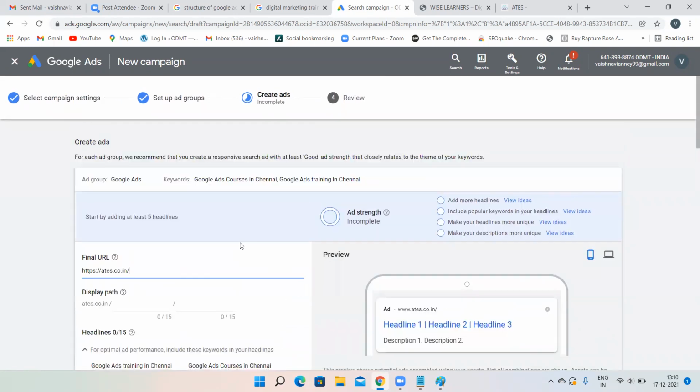The main benefit in Google Ads is that without paying money, you can create your advertisements. See, I have not paid any money, but still I'm able to create an advertisement. That is a major benefit in Google Ads. So in Monday's class, we will learn what keyword match types and extensions are. And in Tuesday's class, we will create an advanced search campaign and see how to pay money and everything. That's it. For today, this much only. I'm feeling this is too much already.